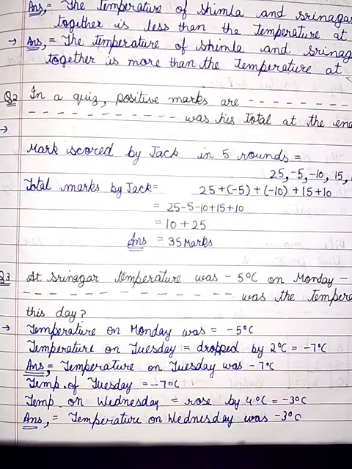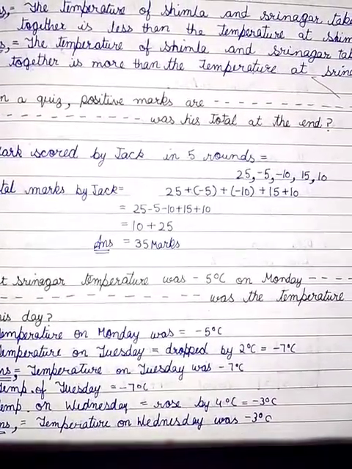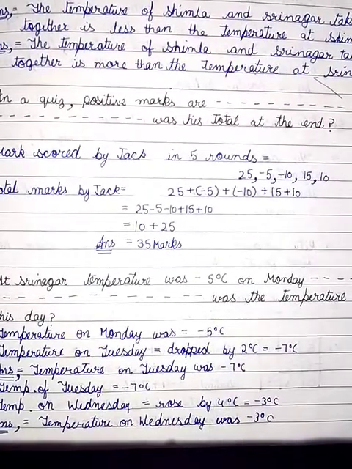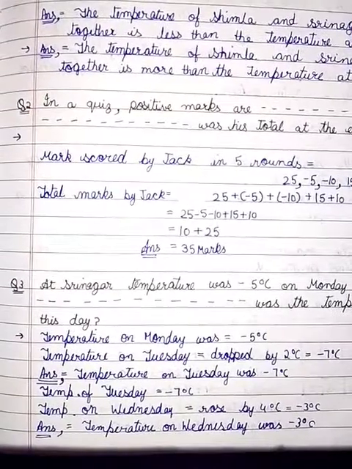The marks scored by Jack in 5 rounds: 25, -5, -10, 15 and 10.